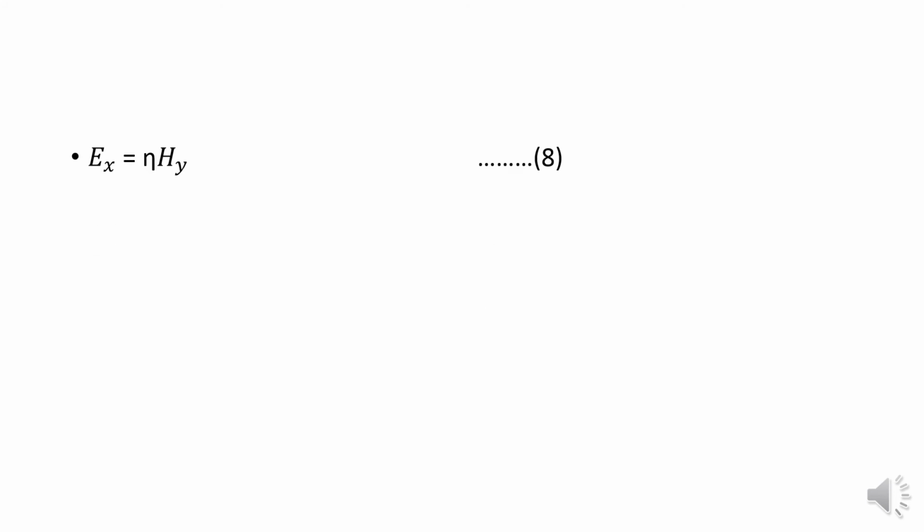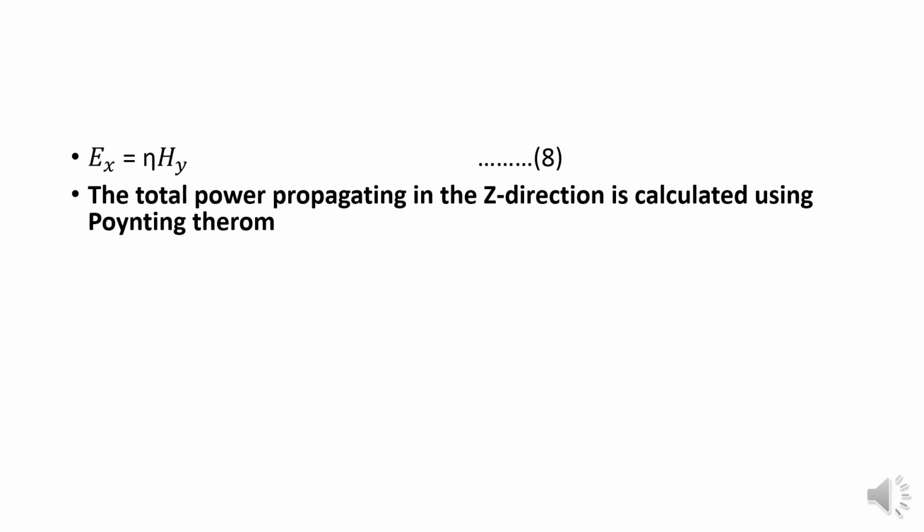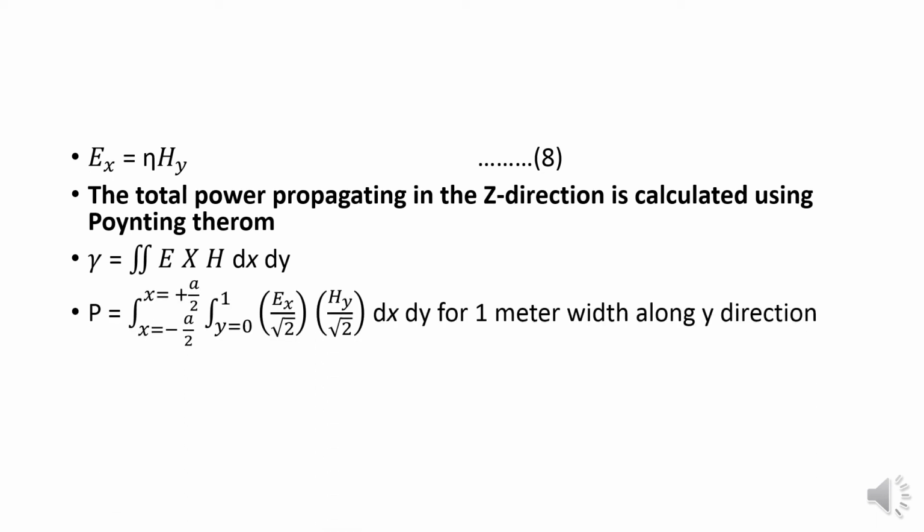This is equation 8. The total power propagating in the z direction will be calculated using the Poynting theorem. The Poynting theorem: P will be equal to the double integral of E cross H dx dy. So P will be equal to the integration of x from minus a by 2 to plus a by 2, then the integration of y from 0 to 1, of Ex divided by root 2 into Hy divided by root 2 into dx dy, for 1 meter width along the y direction.